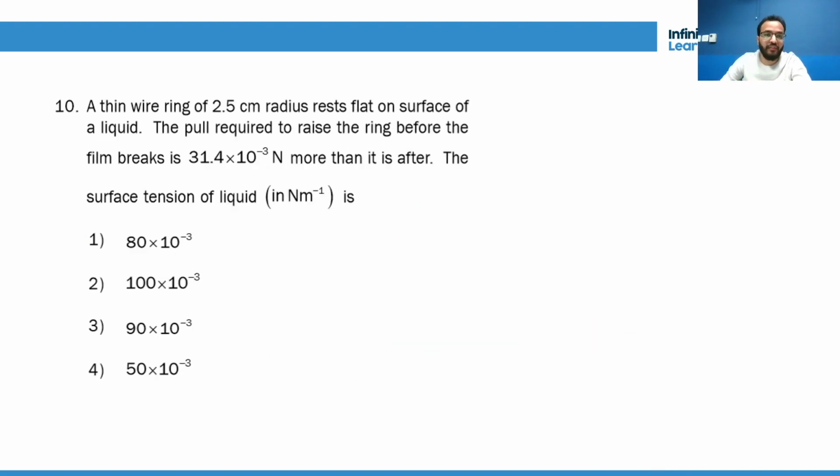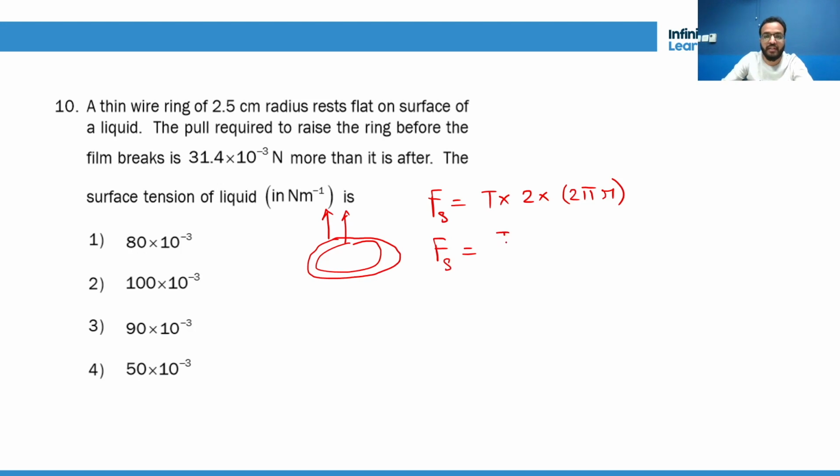A thin wire ring of radius r rests on the surface of a liquid. It's a ring, so it has two surfaces, one inner surface and another outer surface, right? So the surface tension force will act on both the surfaces, inner as well as outer. Again, surface tension force will be T into 2 into 2 pi r. So surface tension force will become T into 4 pi r. This is equation number 1.